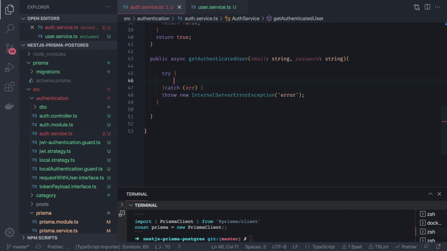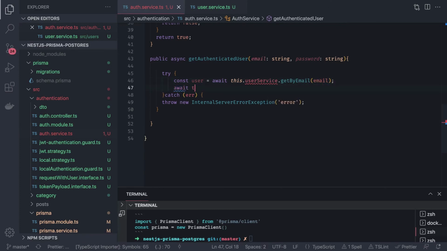Okay, inside try catch first we will just check const user, if the user really exists. Here we can use either the same service or, let's say, I have a user service because we are going to write some user controller also. Here I can just do this.userService.getByEmail, I will pass the email, and then await this.verifyPassword.